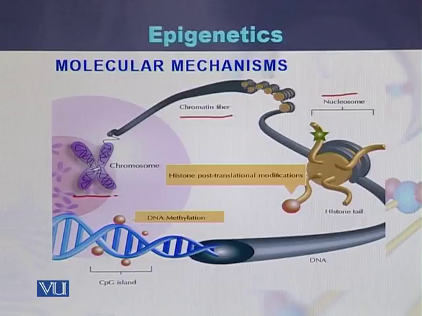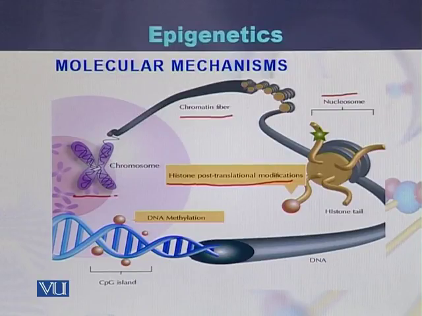Within the nucleosome there are histones. There are 8 molecules of histone within each nucleosome, and within these histones there are post-translational modifications that can be in the form of acetylation or phosphorylation. These are the common methods by which there are post-translational modifications to the histones.